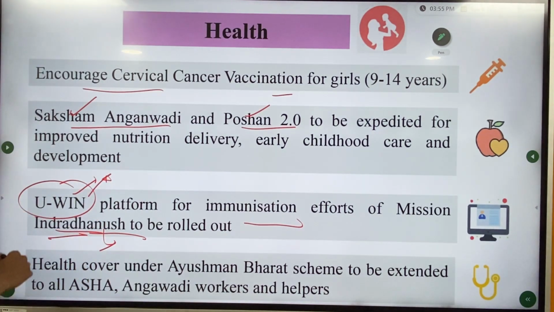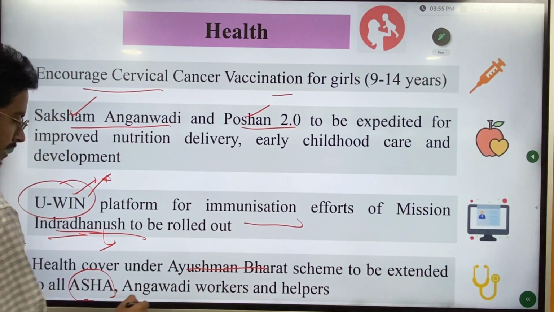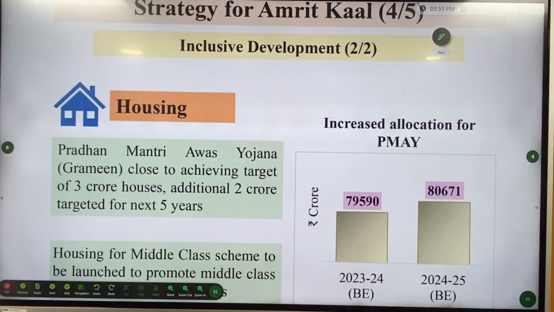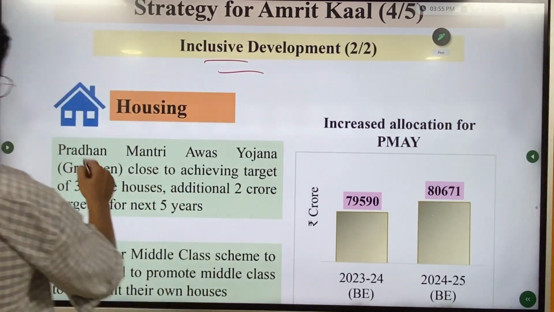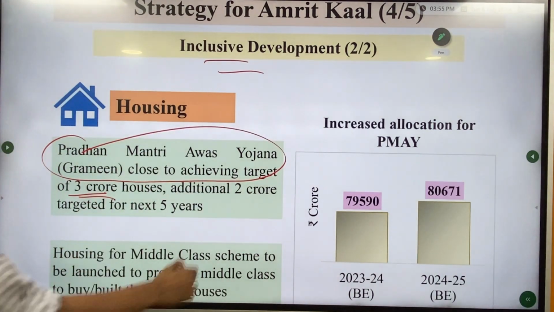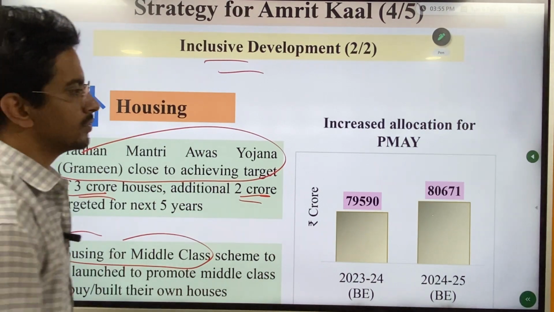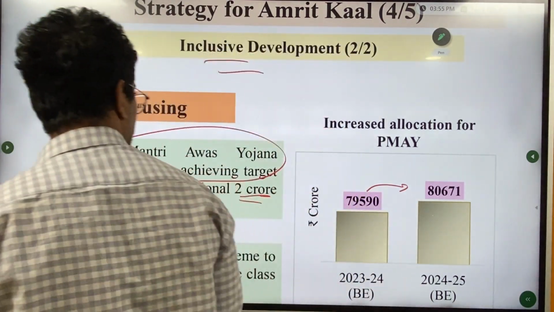Then this was a major step which talks about inclusivity. Health cover under Ayushman Bharat scheme to be extended to ASHA workers and Anganwadi workers and helpers. So it's a welcoming step. Next, housing. Government has planned under Pradhan Mantri Awas Yojana to achieve 3 crores. Now they have added another 2 crores in this. And they have also planned for housing for middle class. So you can see there's a minor increment in the allocation.